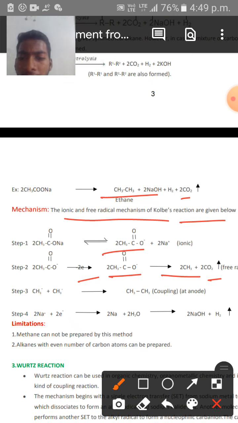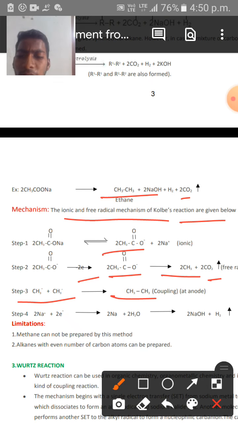And then what happens in the third step? The 2 methyl radicals which are produced in the second step undergo a coupling reaction for the production of a higher alkane, that is ethane, at the anode side.